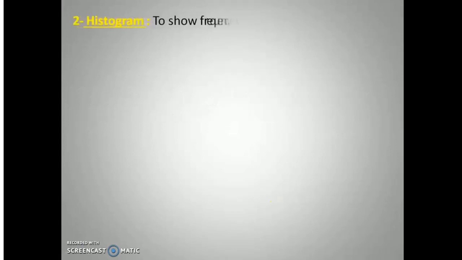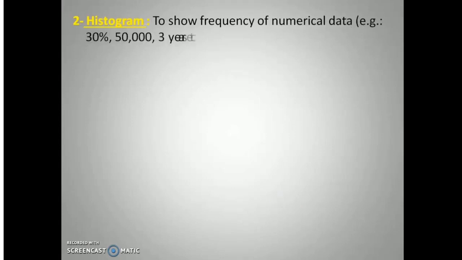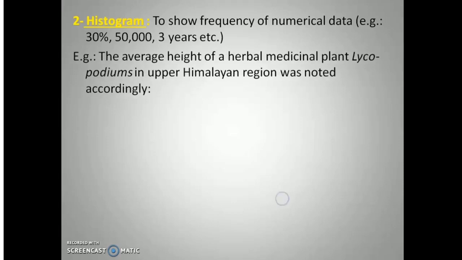Now let's discuss about histogram. Histogram is used to show the frequency of numerical data, where the data is in numbers. For example, 30%, 50,000, 3 years, etc. These all are numbers. This can be well understood by the help of an example.